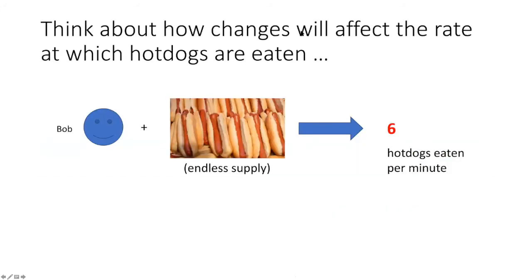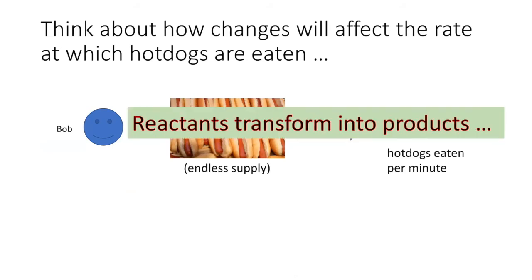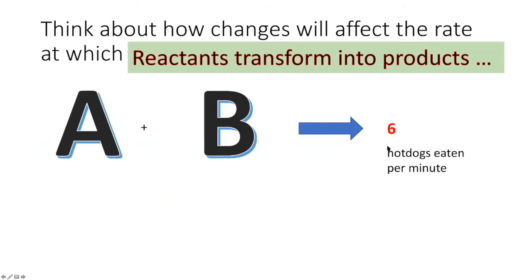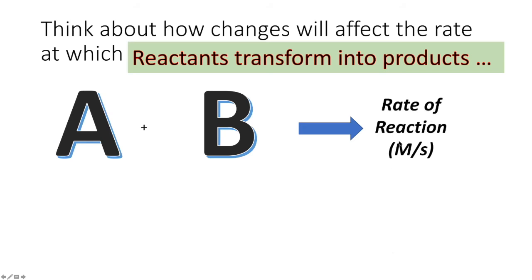So instead of thinking about how changes will affect the rate at which hot dogs are eaten, we're going to think about how changes will affect the rate at which reactants transform into products. So instead of Bob, we're going to call them reactant A. And instead of an endless supply of hot dogs, we're going to call that reactant B. And instead of monitoring the rate at which hot dogs are eaten, we're going to monitor the rate of a reaction. And that's usually in units of molarity per second.